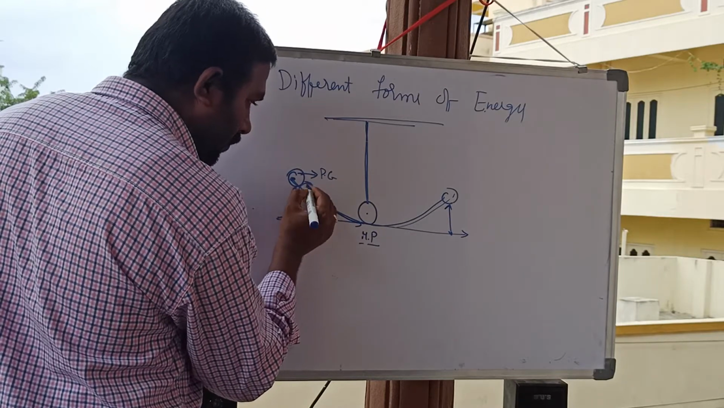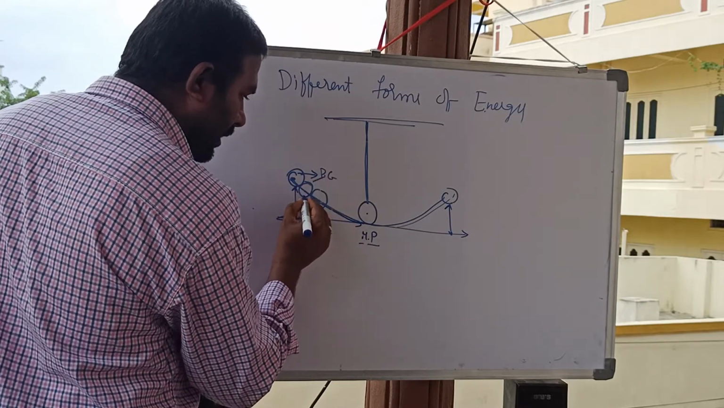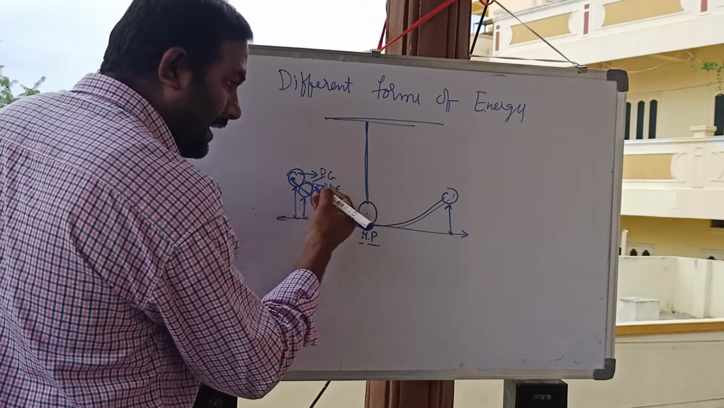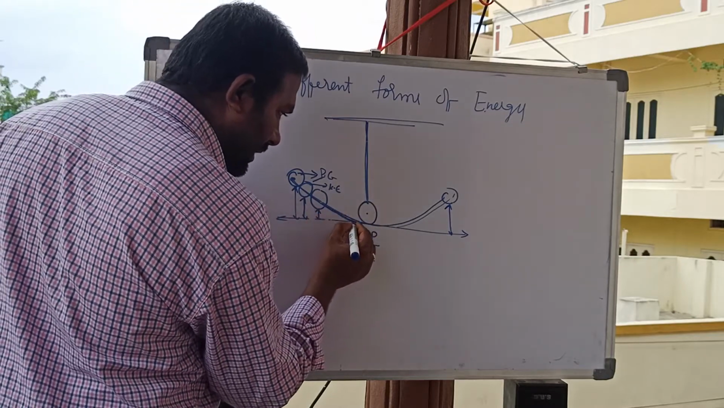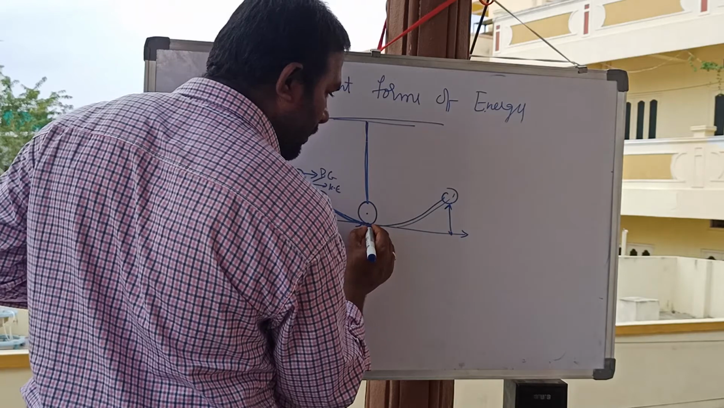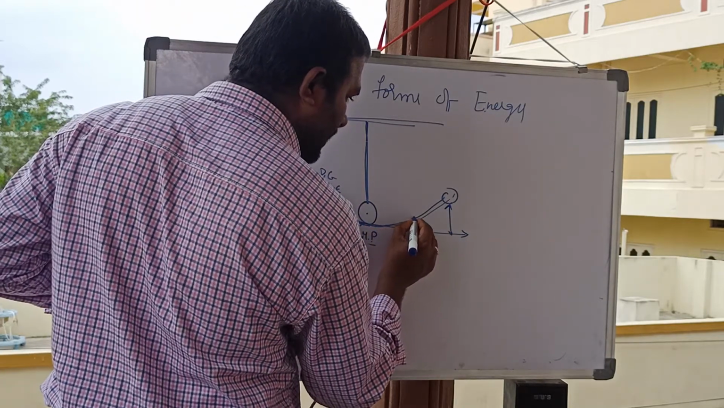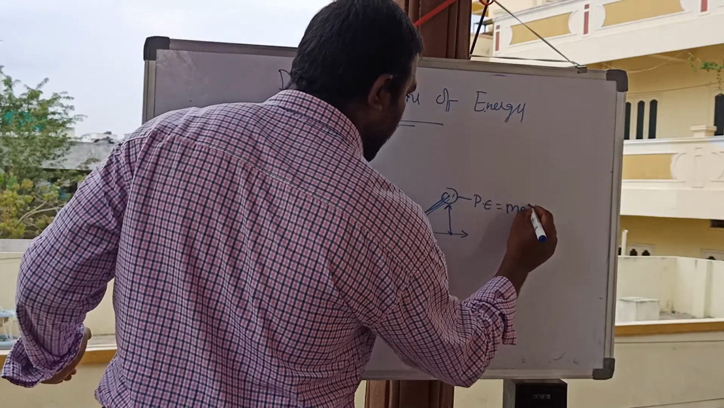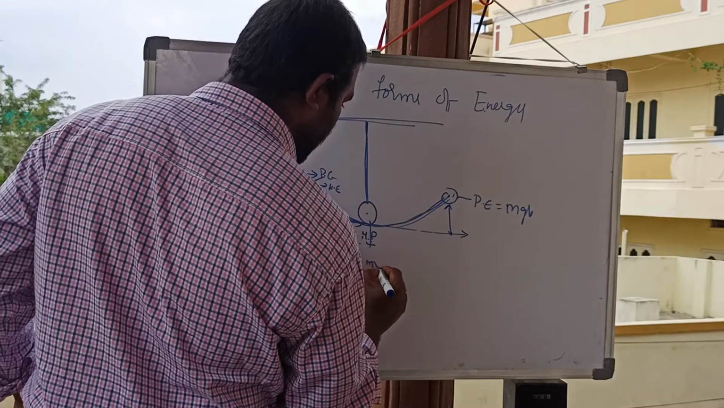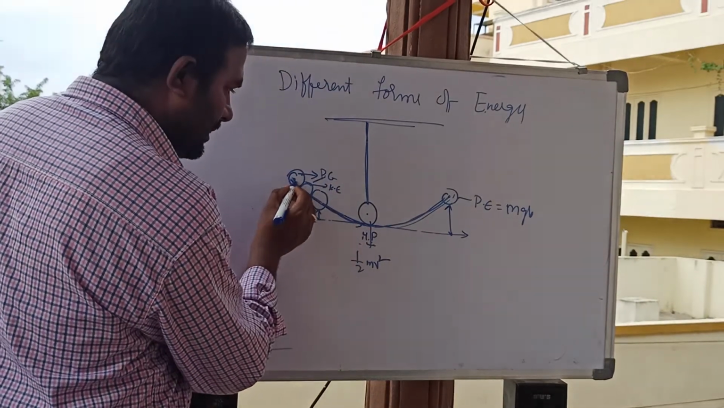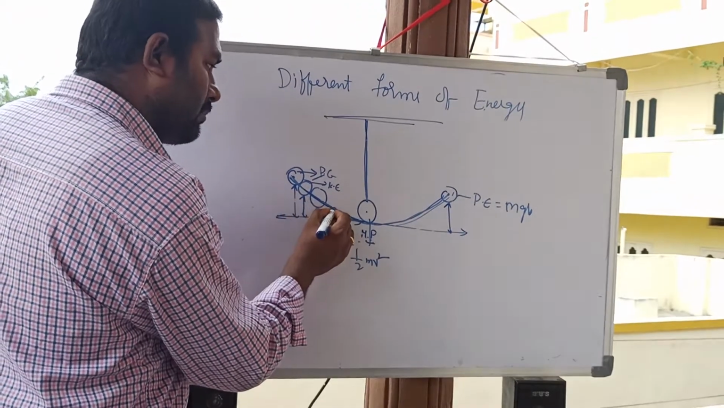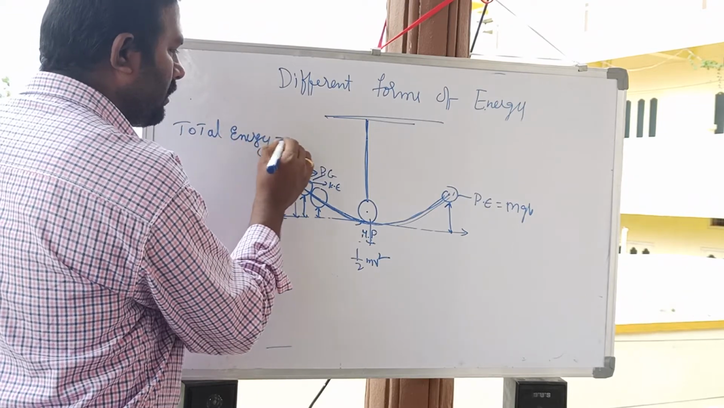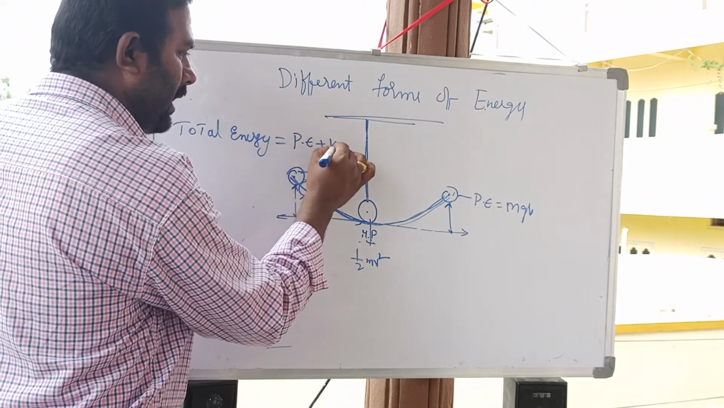When it starts moving downwards, what happens? Potential energy goes on decreasing because its height decreases, and kinetic energy starts increasing. Here maximum kinetic energy will be present. Then kinetic energy decreases again and potential energy increases again, mgh. Like this, potential energy decreases at every point while kinetic energy increases. But total energy is always conserved; it is potential energy plus kinetic energy.